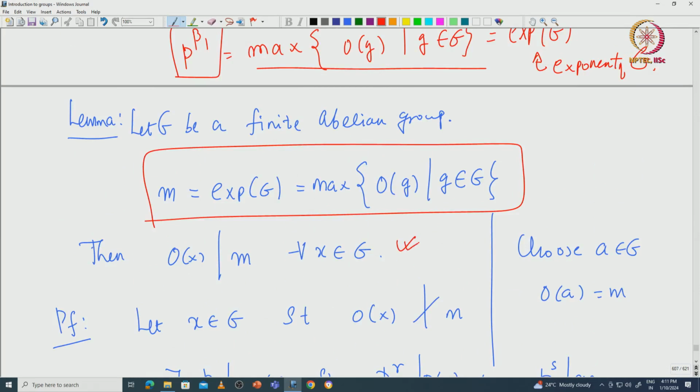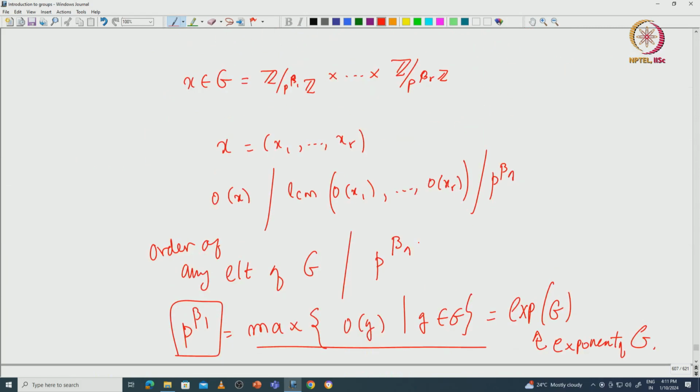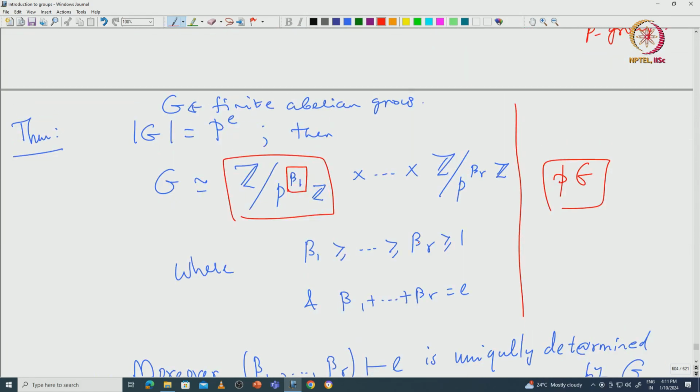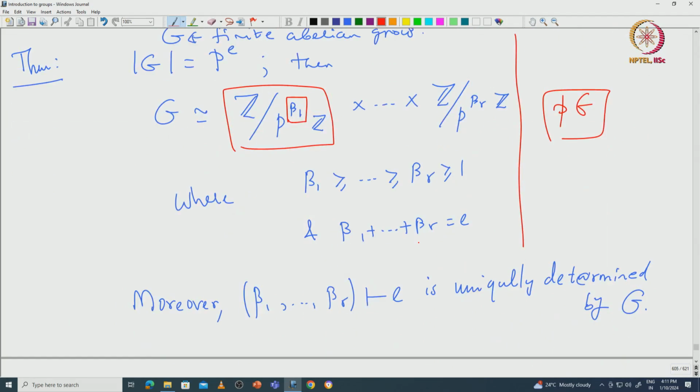Now using this we will be able to pick our beta 1 when we apply it to a finite abelian p-group. I will continue the proof in the next class. We need to say how to pick beta 1, beta 2, up to beta r.